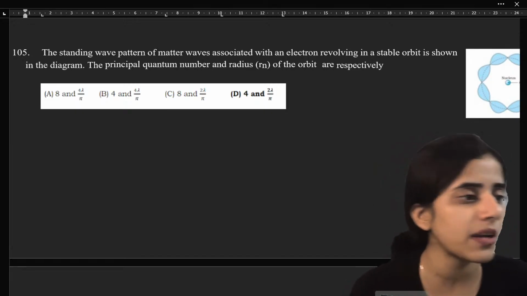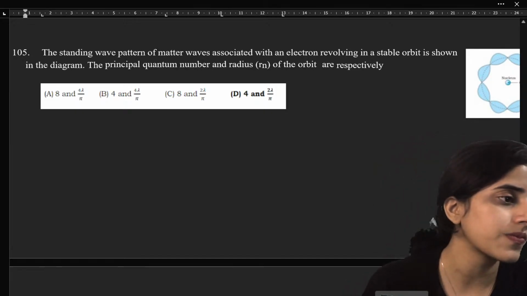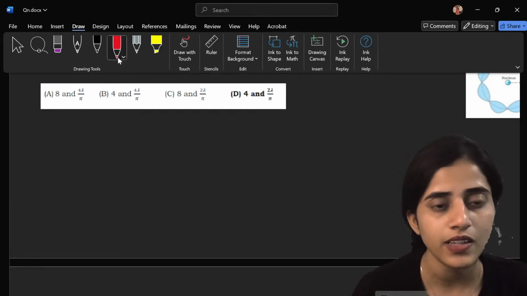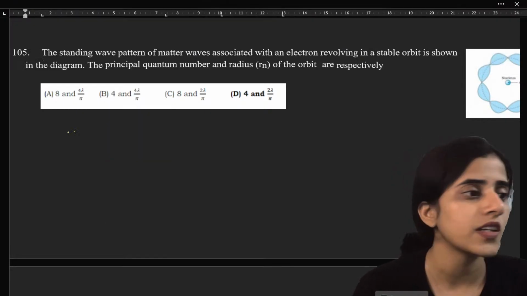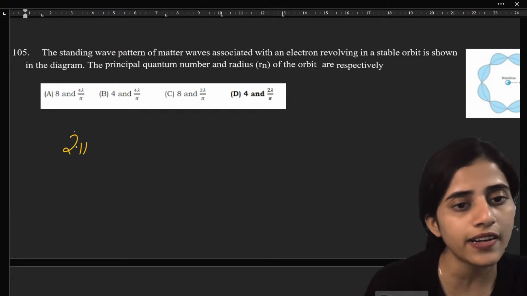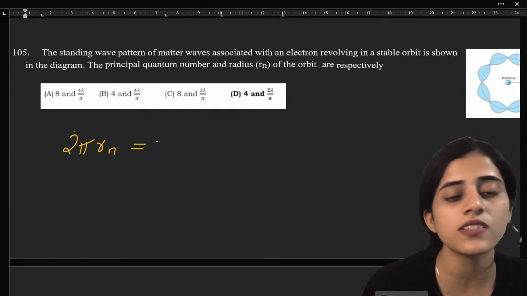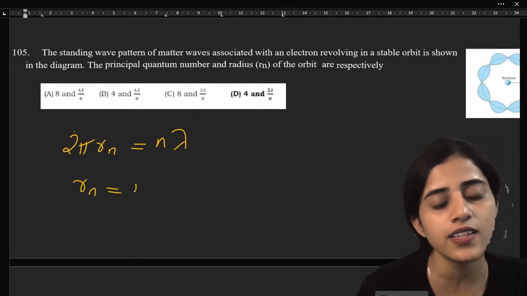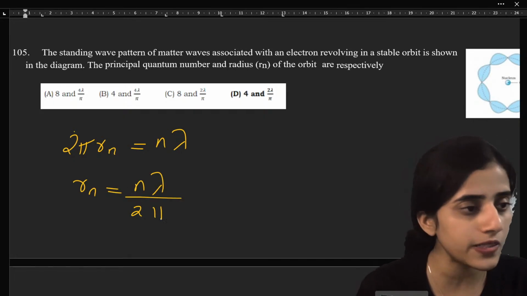How do I get 2 lambda by pi? Let me do it for you. So, what do I have? I have 2 pi Rn, which is circumference. What is this equal to? N lambda. From this Rn is N lambda by 2 pi.